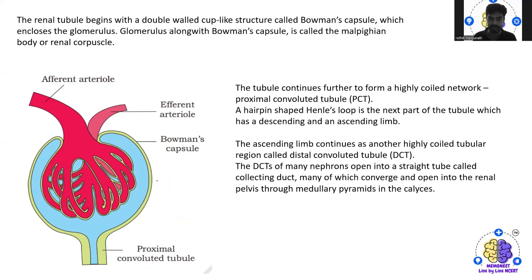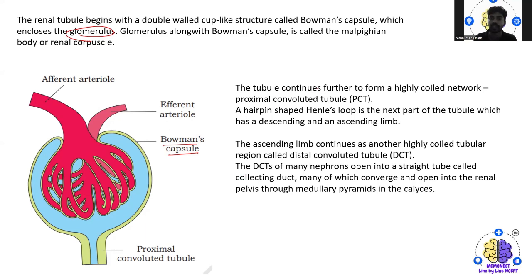Okay, this cap-like structure is actually called Bowman's capsule, which encloses the glomerulus. So the glomerulus along with this Bowman's capsule is actually called the Malpighian body or renal corpuscle. So now we are clear that the renal corpuscle is nothing but the Bowman's capsule together along with the glomerulus. Okay, so that is nothing but the Malpighian body.